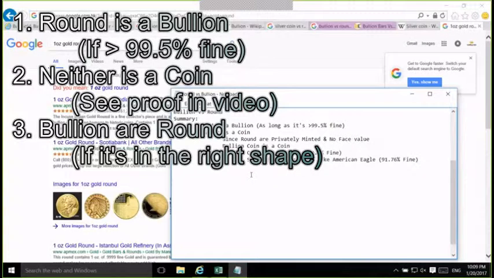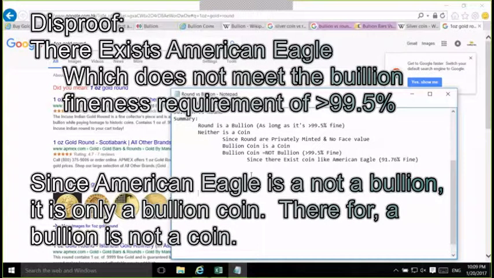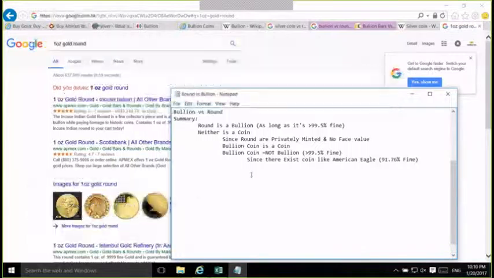Why is a bullion not a coin? A bullion coin is a coin. However, a bullion coin is not a bullion. Bullion is defined as any gold or silver that's greater than 99.5%. However, there exist coins like, for example, the American Eagle, which is only 91.76% fine, which means American Eagle is not a bullion. It is only a bullion coin. Therefore, by logic, bullion coin does not equal bullion. So in summary, round is a bullion, neither is a coin.